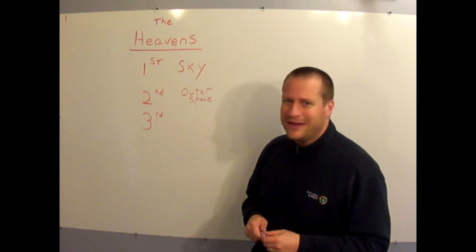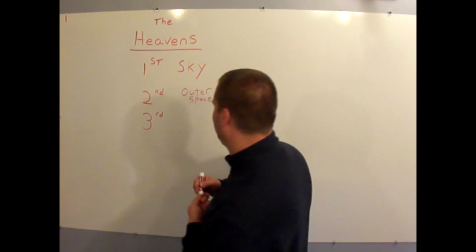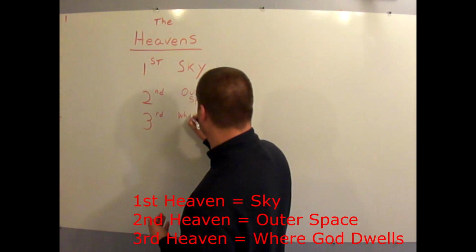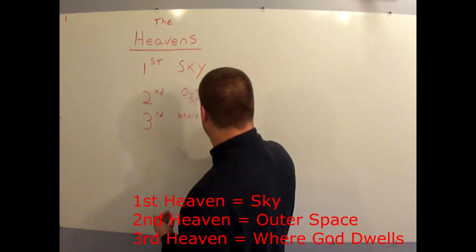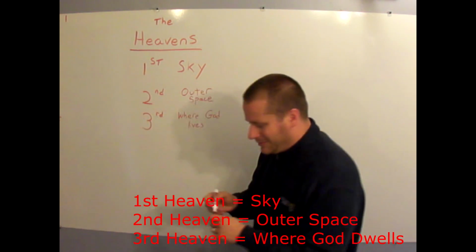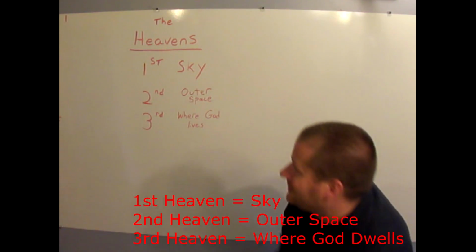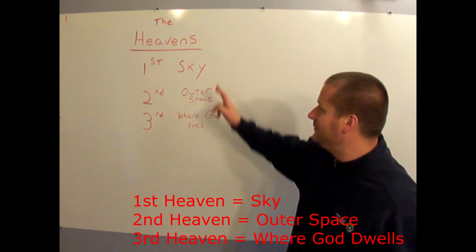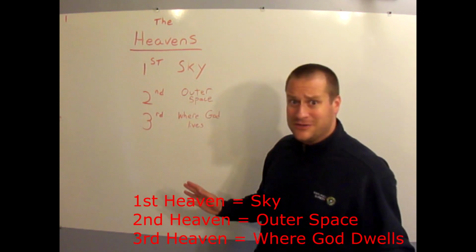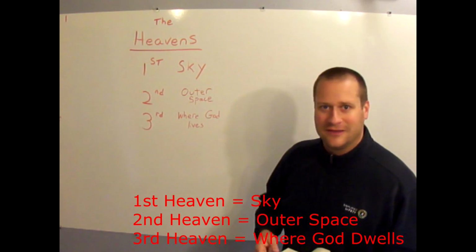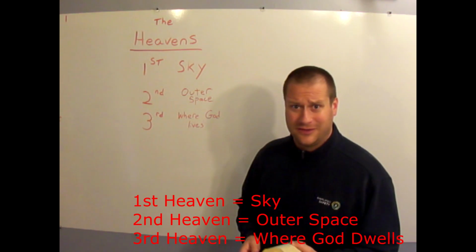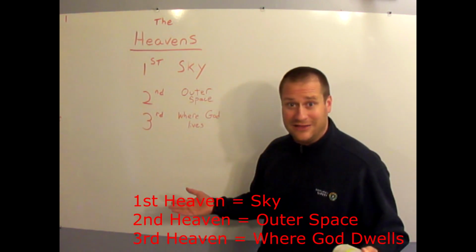Third heavens then, if second heavens covers all of outer space, third heavens is usually considered where the Lord dwells. The third heavens, where God lives. So now you can imagine if the first heavens are very, very big, where all the birds and the clouds and the whole sky all around planet Earth, but outer space is that much bigger and that much more vast than the first heavens. How much bigger is the third heavens compared to the first two? The third heavens where God dwells is just inconceivable to man.